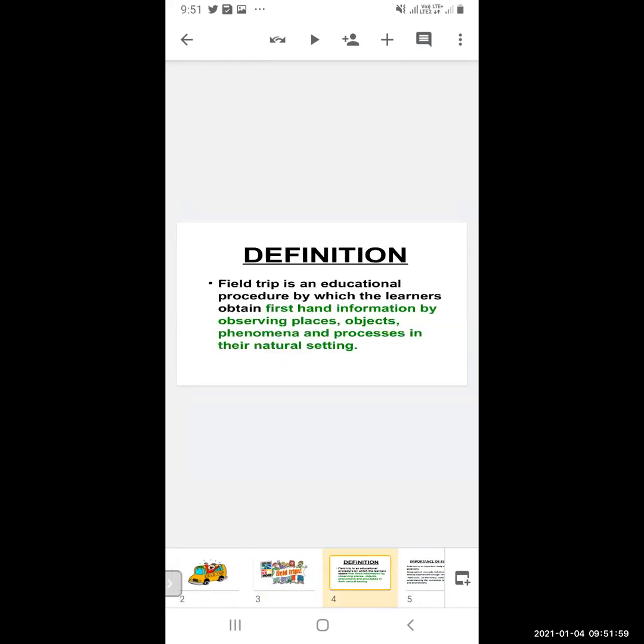Now we will see the definition. Field visit is an educational procedure by which the learners obtain first-hand information by observing places, objects, phenomena, and processes in the natural setting. Means actually going to the place and getting the first-hand information by observing the places and whatever phenomena is happening, in their original form. So that is the field visit. Okay, we'll move to the next.